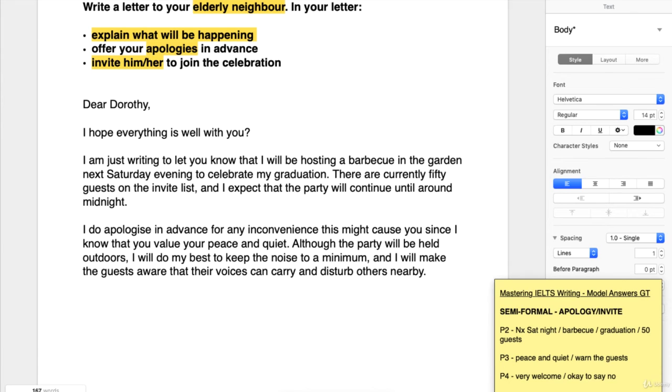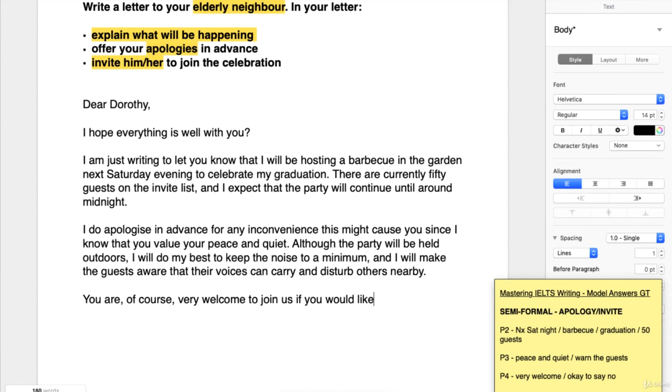If it's a formal invitation, it's going to be you are cordially invited, potentially, or at least you are invited to attend, etc. In this case, as I said, it's a little bit different because we have this idea that maybe the neighbour isn't going to want to be there, and we don't want to put them in an awkward position. So I'm going to use this. You are, of course, it should go without saying, but I'm going to do it anyway. You are, of course, very welcome to join us if you would like.